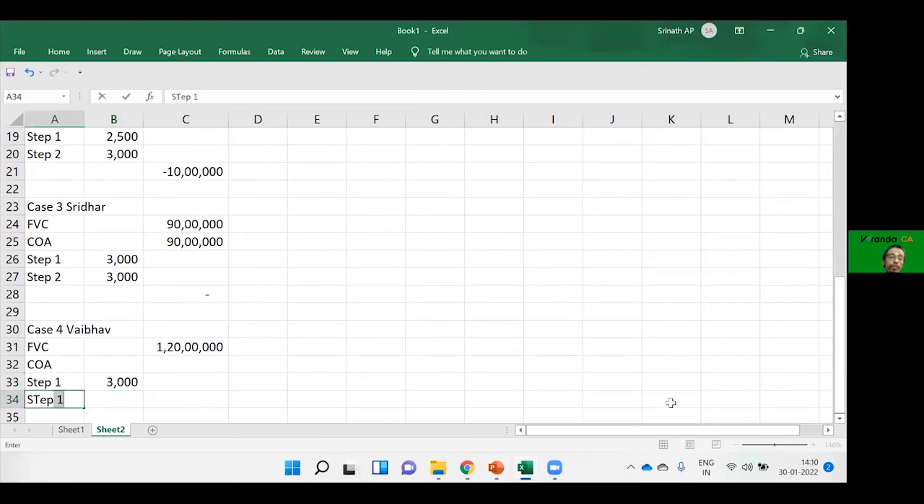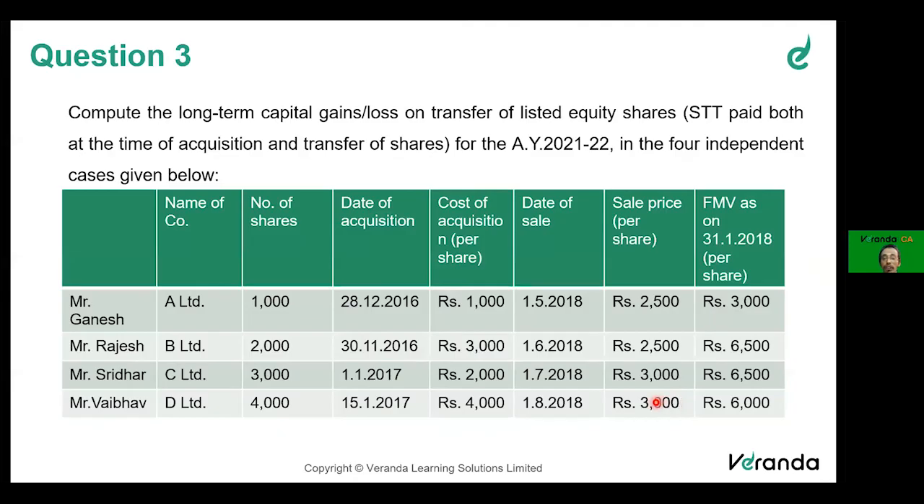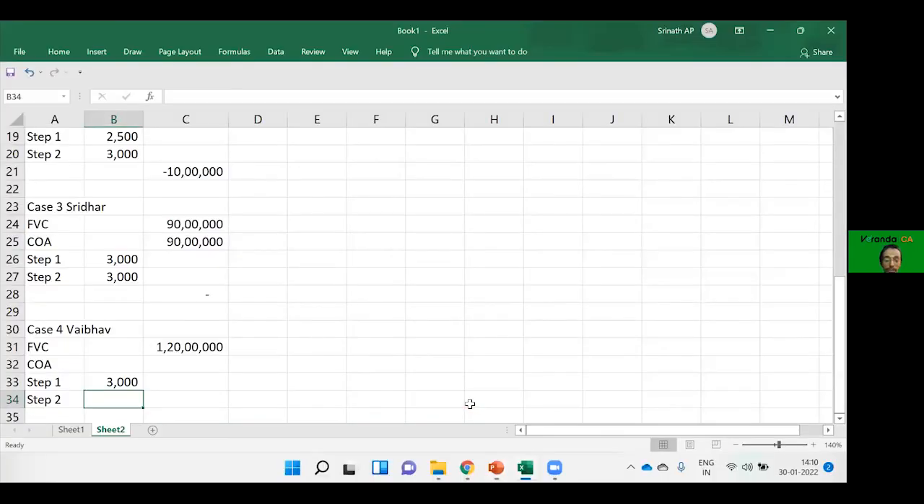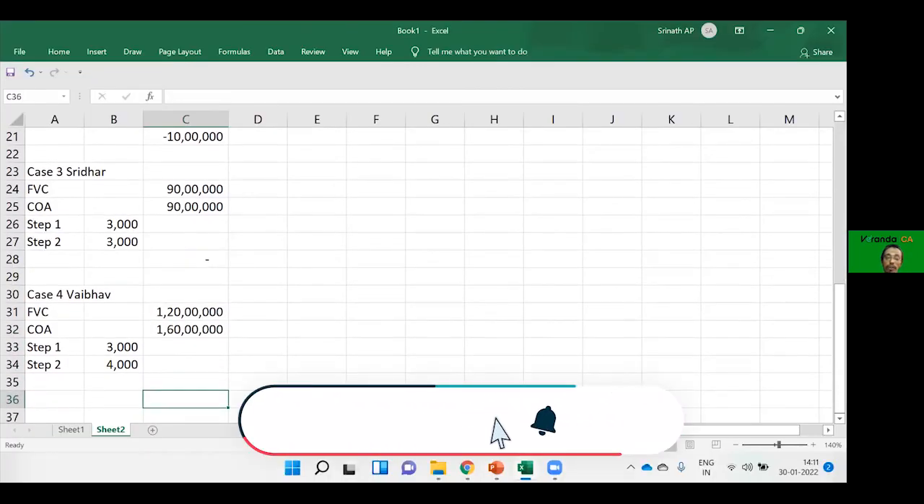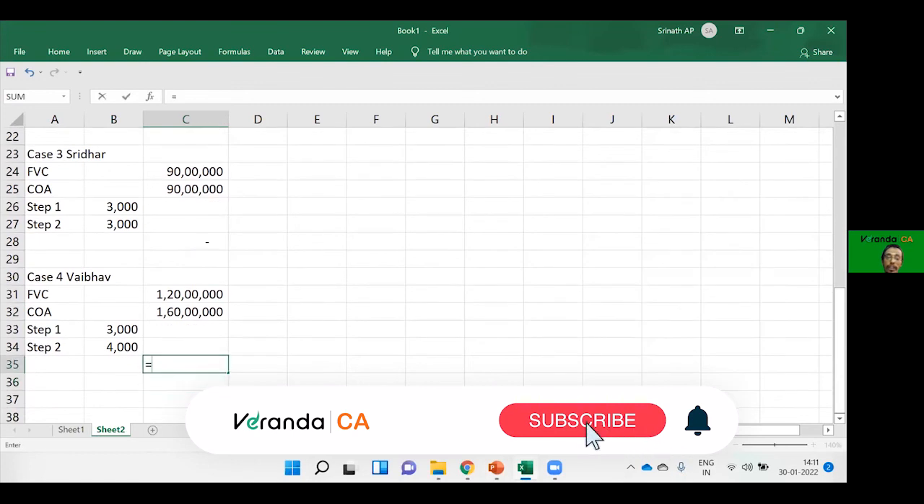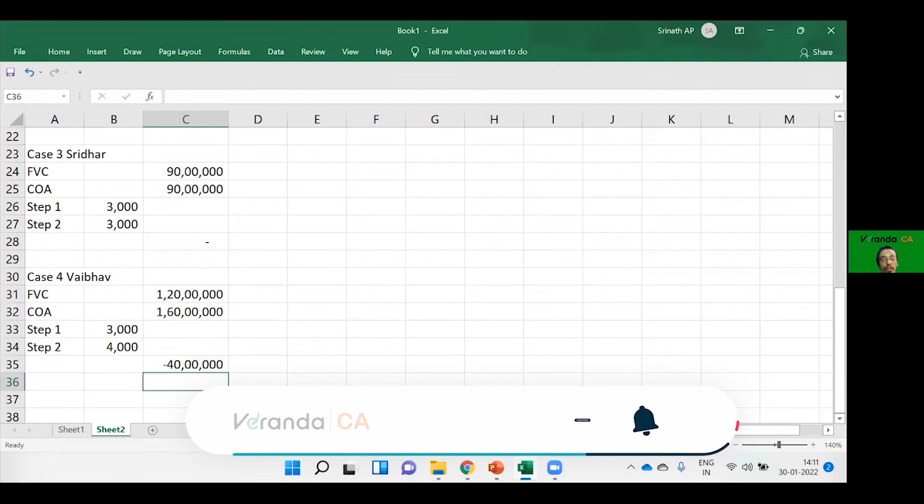Then step 2: 3,000 or 4,000, whichever is higher. So you get 4,000. Now, 4,000 into number of shares, 4,000. Now, you will again end up having in this case a long-term capital loss of 40 lakhs.